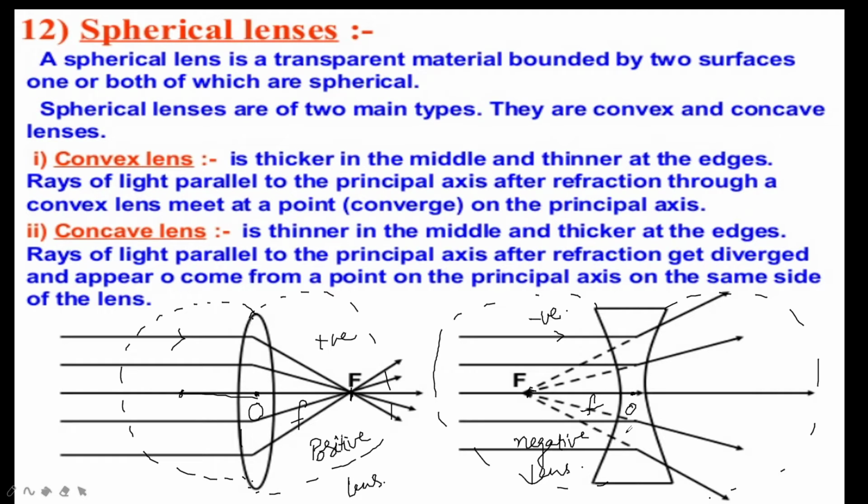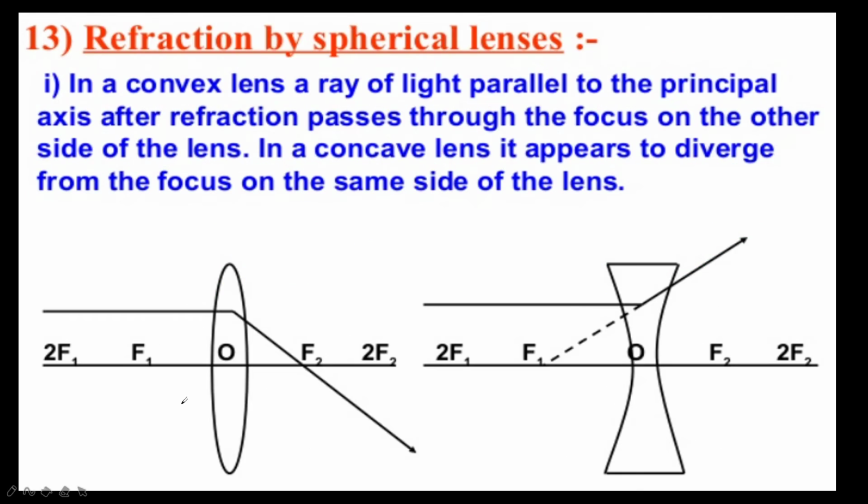Okay, so if the media on both sides of the lens are the same, then the first and second focal lengths are equal, that is f1 equals f2. Here this sphere also has a focus and this sphere also has a focus. This is always equal, that's why f1 equals f2. This is F1 and F2. This center of curvature we can write as 2F1 or C. Here is another center of curvature, that is 2F2, right?